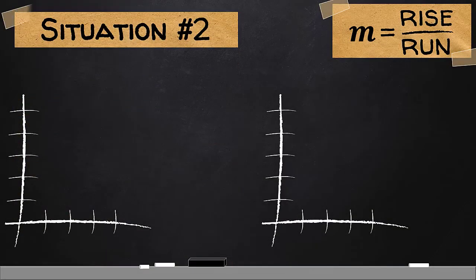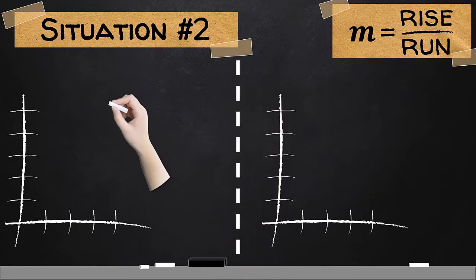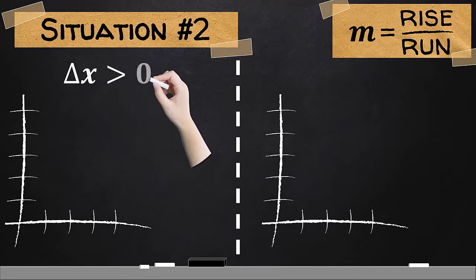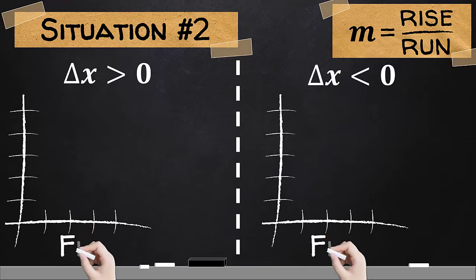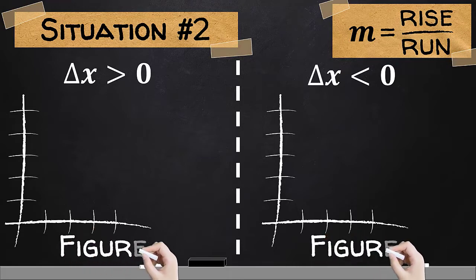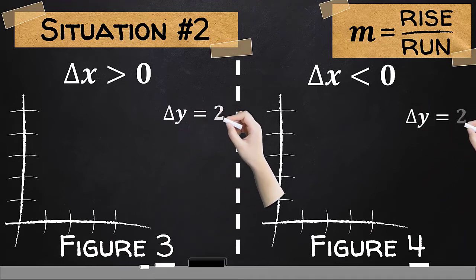Situation number 2. Given the same amount of change in y, but in one, the amount of change in x is positive, while for the other it is negative, the value of the slope differs from one another. Consider these two figures where the amount of change in y is the same, and it's equal to 2.